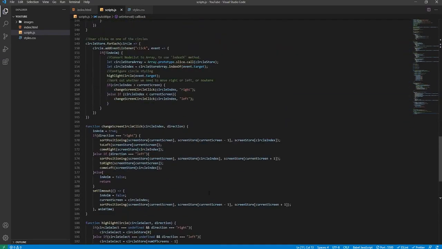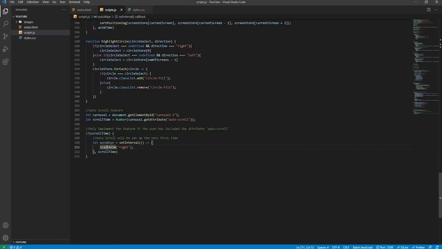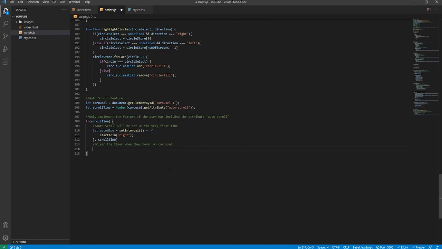It will do all the logic for that, move towards the right by 1 image, and then below this we will say clear the timer when they hover on carousel. So when they hover on the carousel, we want this setInterval to stop being invoked, basically. So when we're actually on the carousel, we don't want it to move towards the right automatically, because that will make it feel like the user doesn't have control, which is obviously not what we want them to feel.